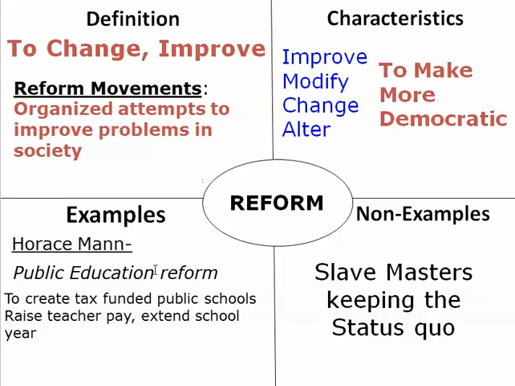Those are some characteristics. Some examples are Horace Mann's public education reform report: public schools to have tax-funded schools, raise teacher pay, compulsory education, make kids come to school, extend the school year. Non-examples are having slave masters continue what's been going on, keeping the status quo, what's been happening that's not working, keeping that, or keeping things the way they are.